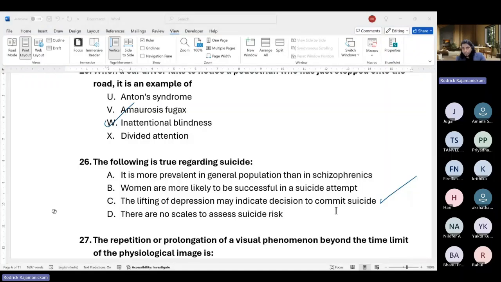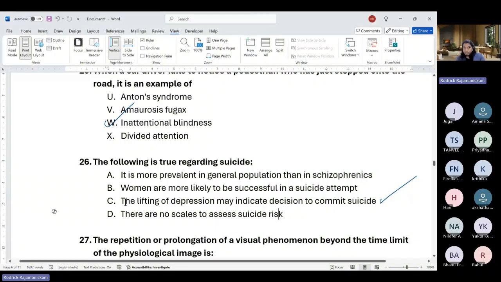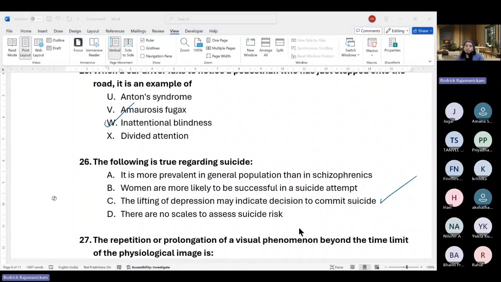Is it true that one of the side effects of antidepressants is suicidal tendency? I don't think so. This lifting of depression is not because of that. I understand why some people may say that antidepressants can cause suicidal tendency, but it's not true.